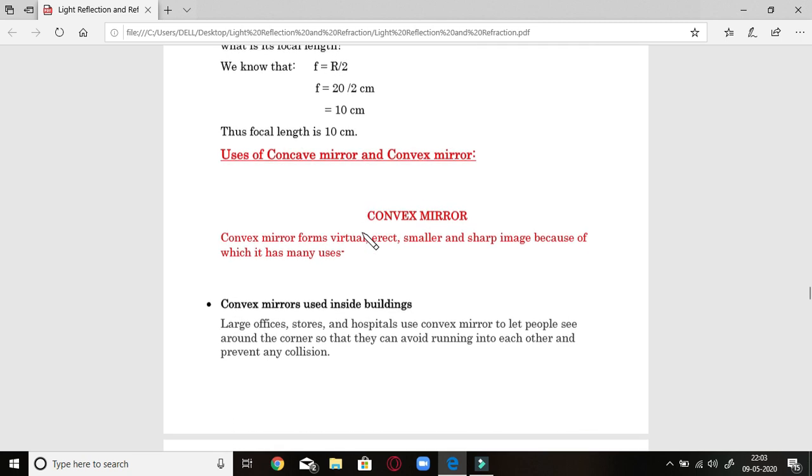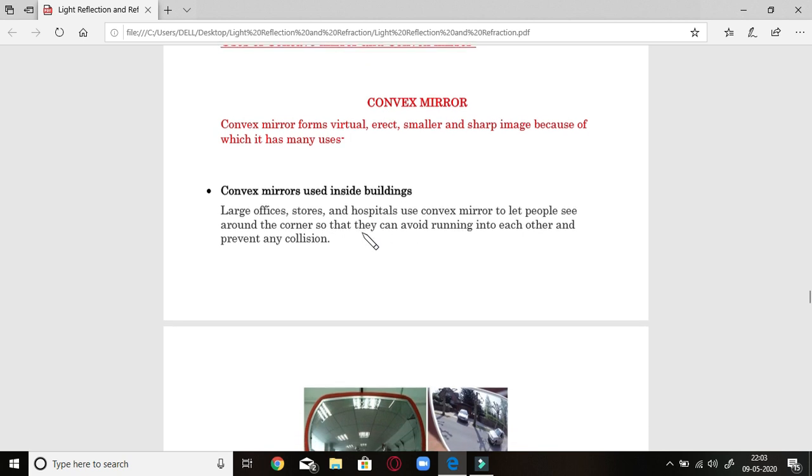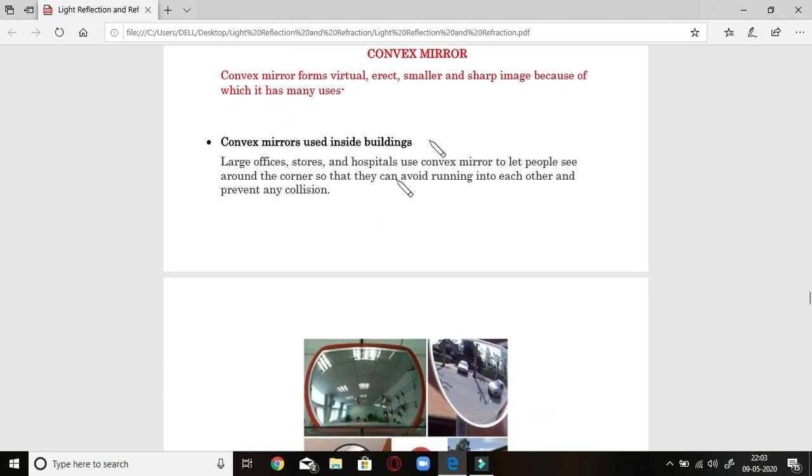Next thing is uses of concave mirror and convex mirror. You will be interested to know about uses. Of course, there are very important uses of concave and convex mirrors. Let's deal with the uses of convex mirror first. A convex mirror forms a virtual, erect, smaller and sharp image. That is one important property of the convex mirror because of which it is used in various situations.